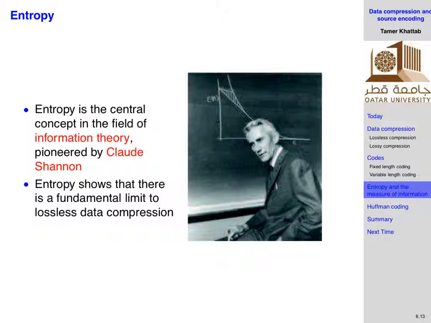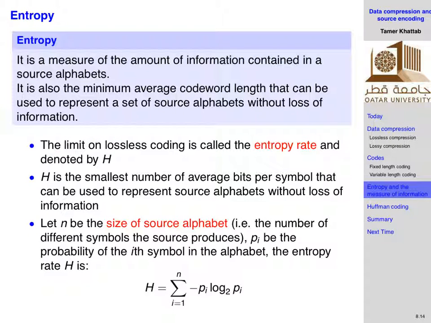Anyways, away from that, the entropy is the measure that you can use to measure the amount of information in a particular source which is producing a certain number of symbols. You have to understand that in this definition and in this course, since we are dealing with digital, we are assuming that our sources are discrete.